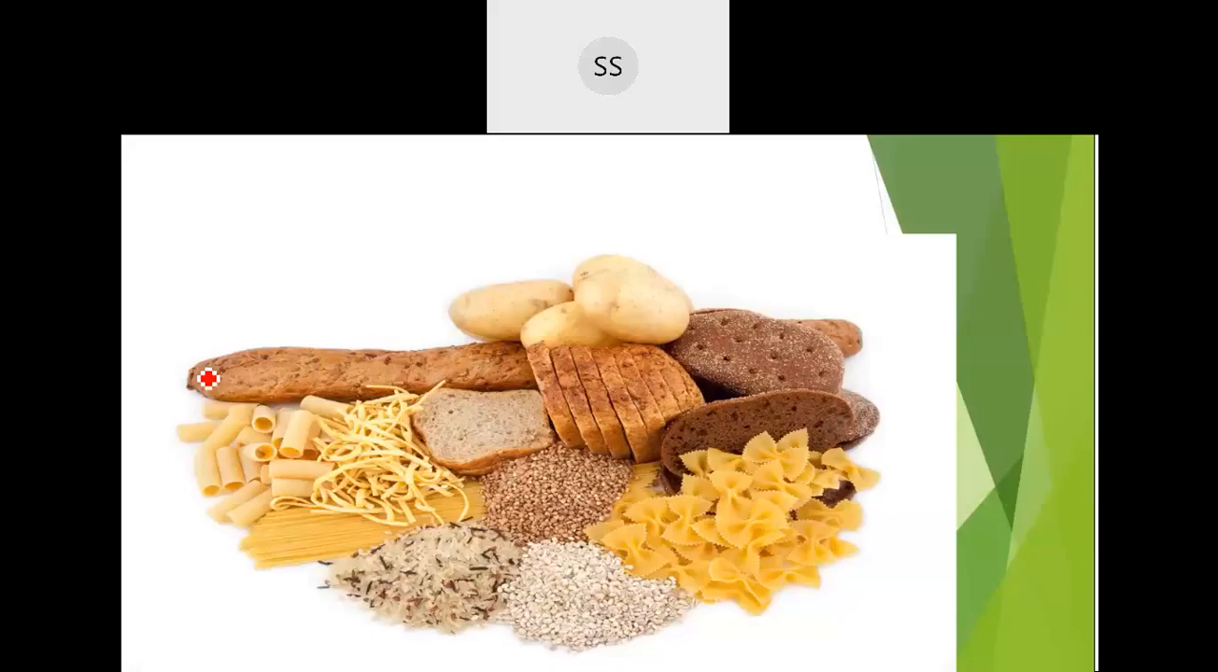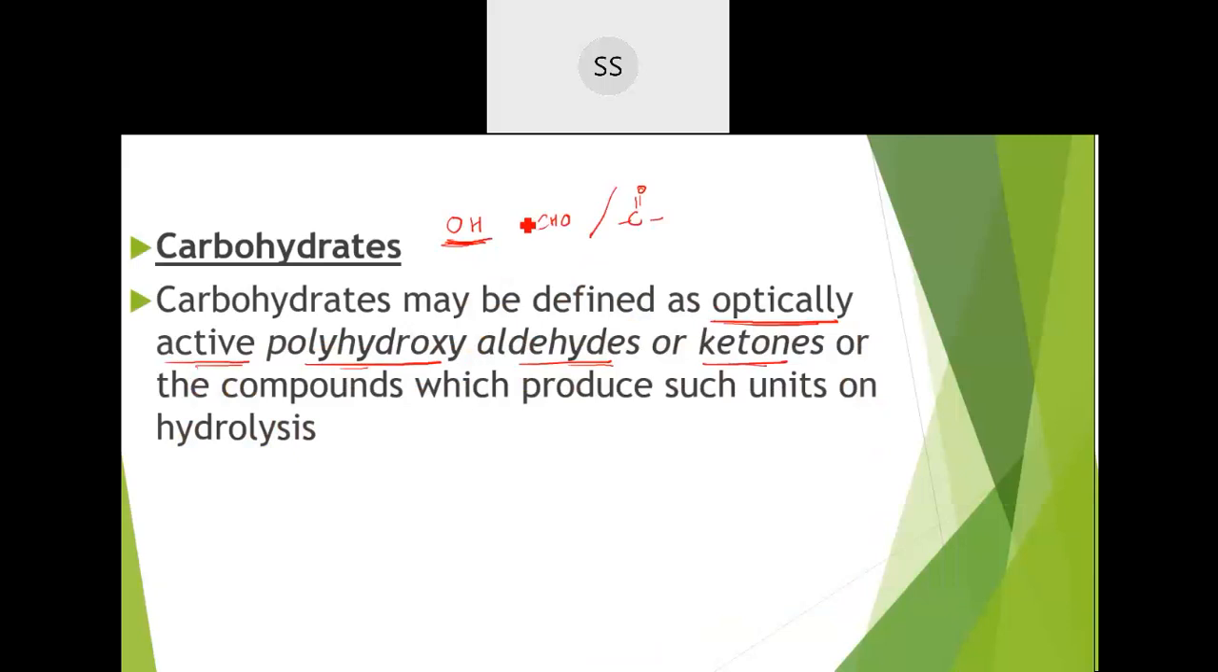The modified definition says carbohydrates are optically active polyhydroxyaldehydes or ketones. That means a large number of hydroxyl groups, OH groups, are present, and then either an aldehyde group or a ketone group is present. OH is compulsory, and along with that you have either an aldehyde group or a ketone group. And you know what optically active compounds are? If they are able to rotate the plane polarized light, then they are called optically active compounds.